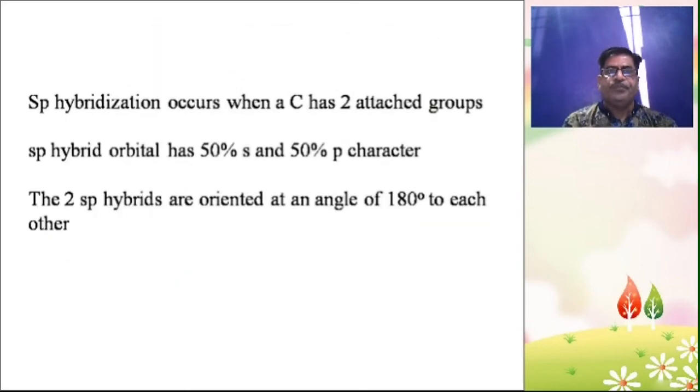So sp hybridization occurs when a carbon has two attached groups. The sp hybrid orbitals have 50% s and 50% p character. Then the two sp hybrids are oriented at an angle of 180 degrees to each other.